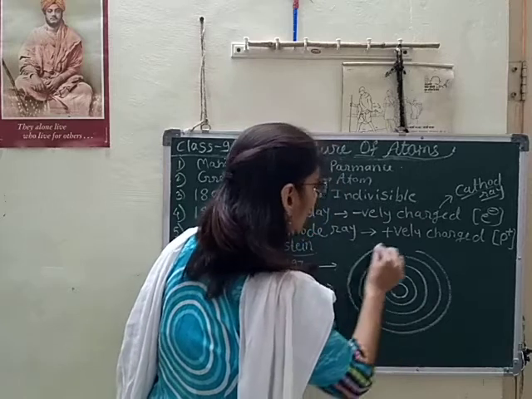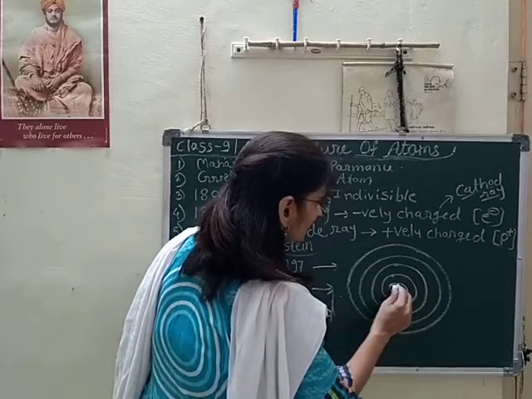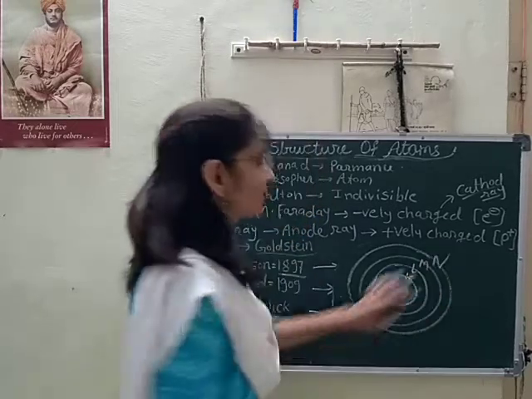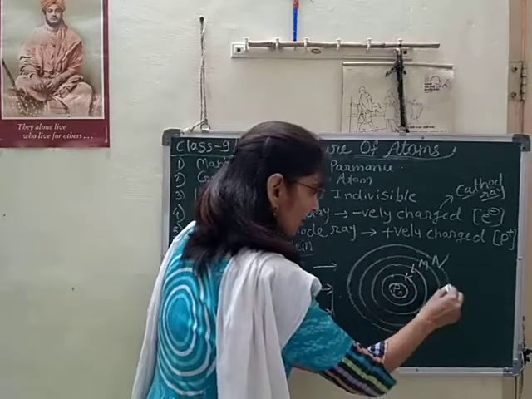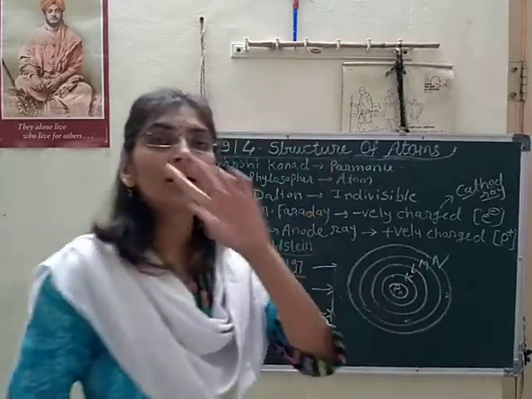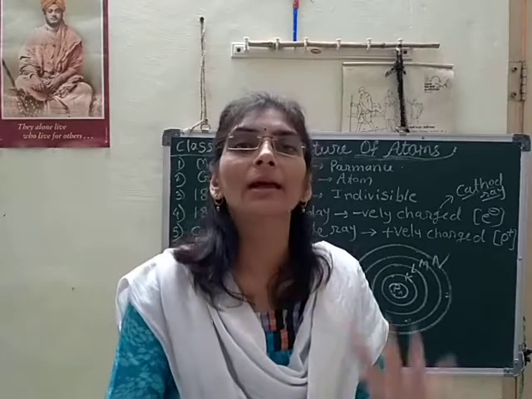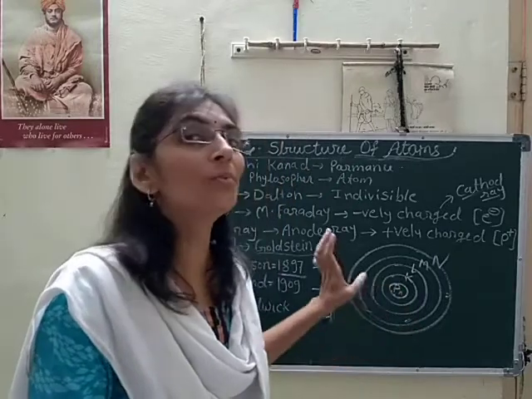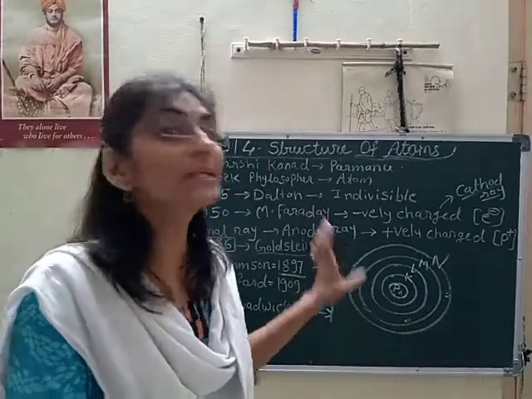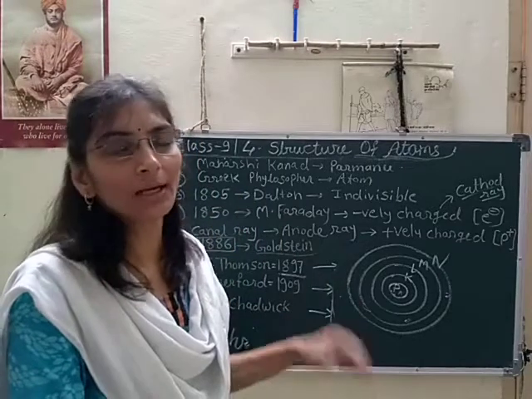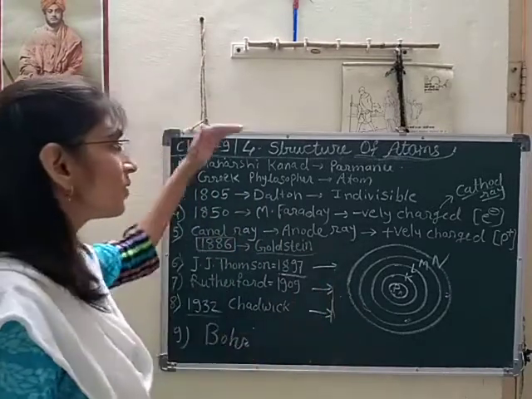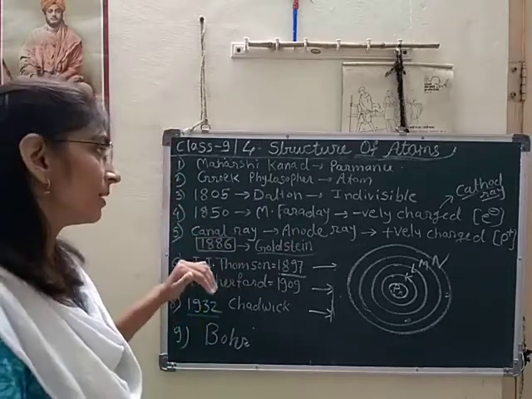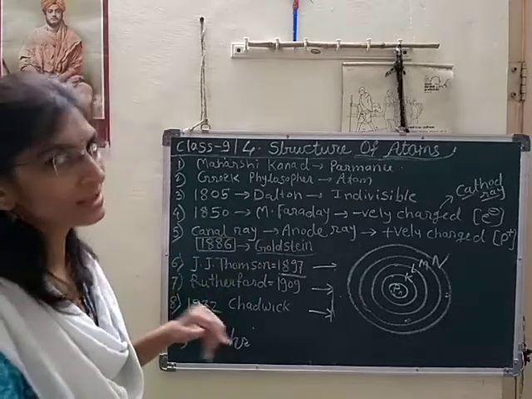Up to 4 energy levels we have to study in that chapter: proton and neutron, then K, L, M and N. Electrons are moving on those, and whatever electrons are present in the atom are distributed according to Bohr's rule. We will see that in detail in this chapter. So this was the history of the structure of the atom that we have to learn in this chapter.